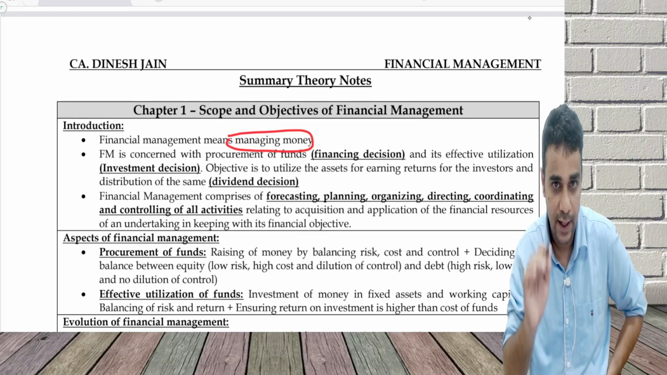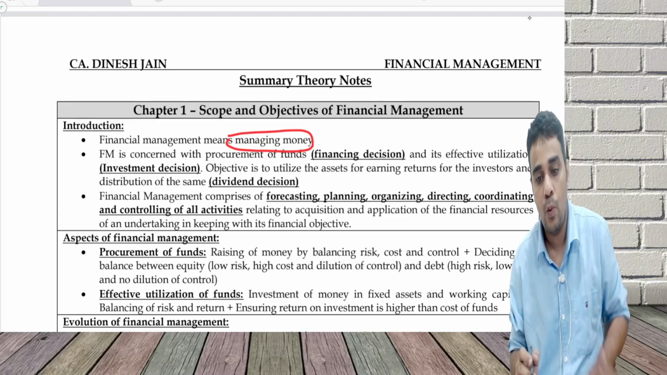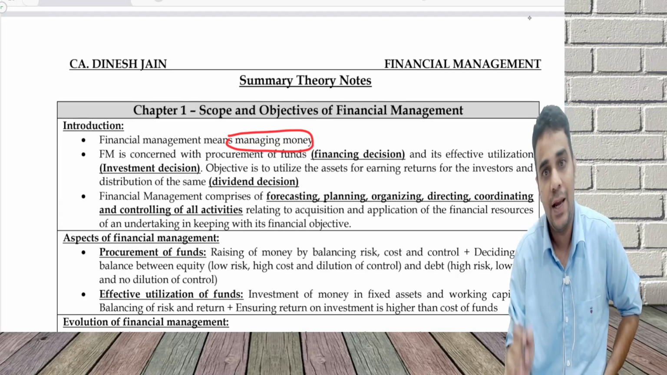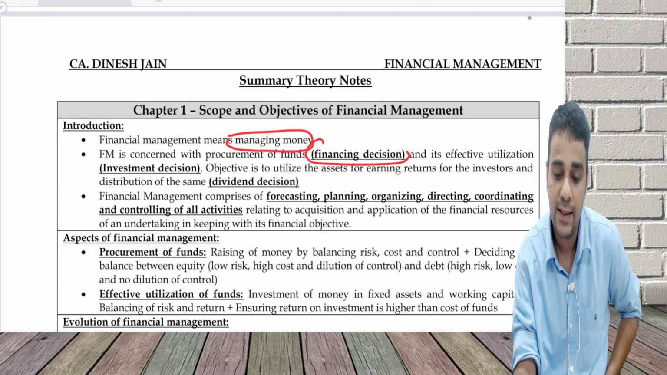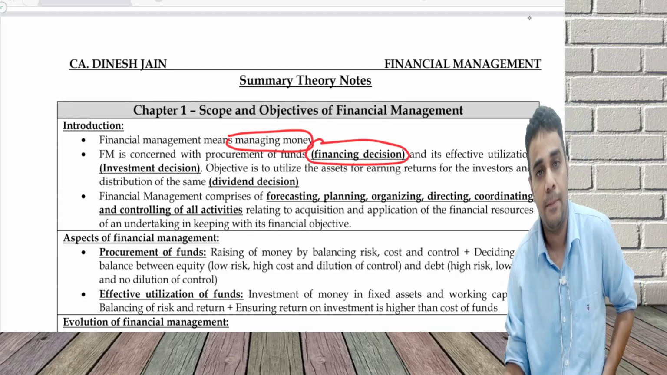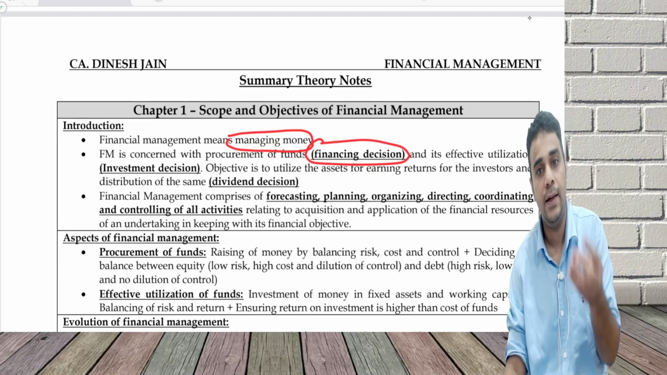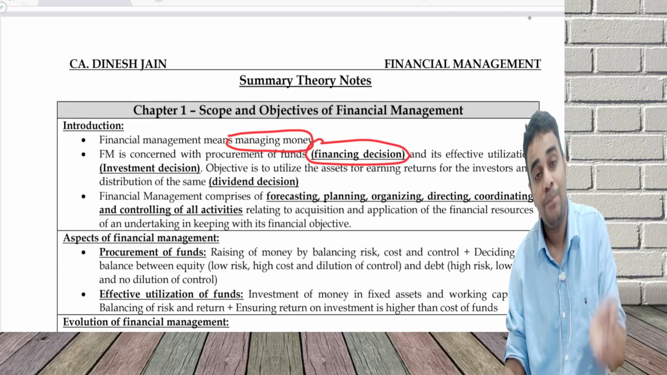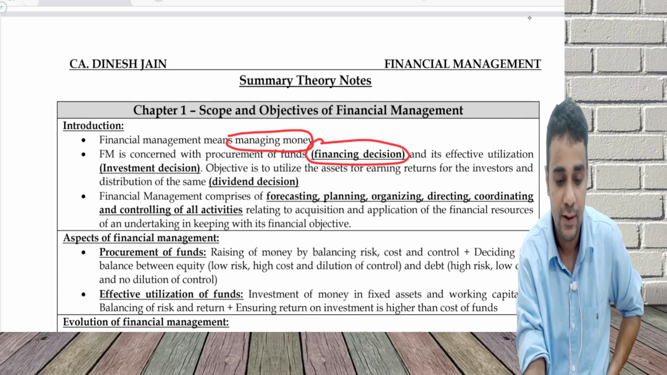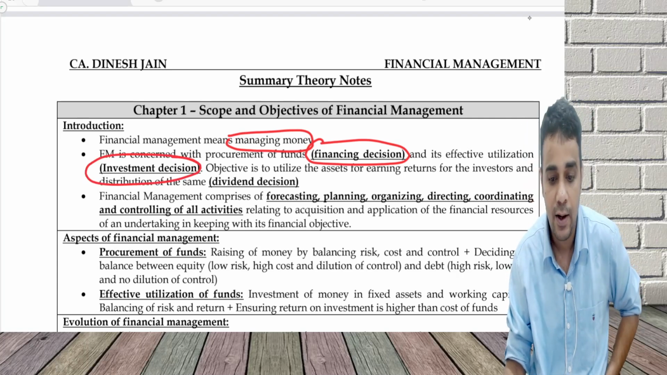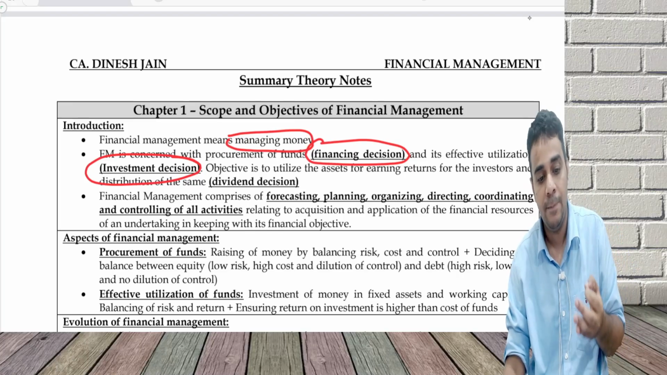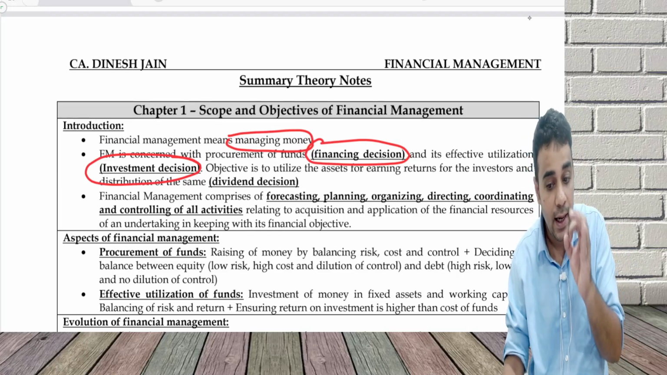FM is concerned with two main things. One is the asset side of the balance sheet and the other is the liability side of the balance sheet. The liability side is called the financing decision, that is raising the money. I raise money in the form of equity, debt and preference, and investing them is the investment decision. So the asset side part is called the investment decision, the liability side part is called the financing decision, raising the money and investing them. Why are we doing this?